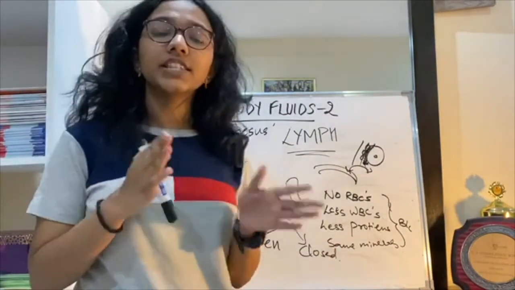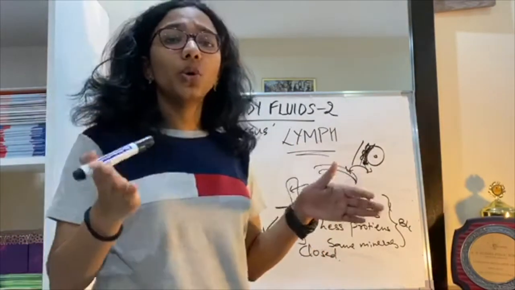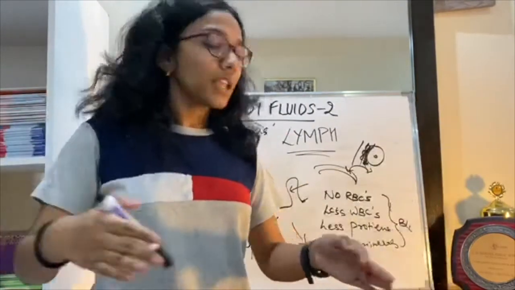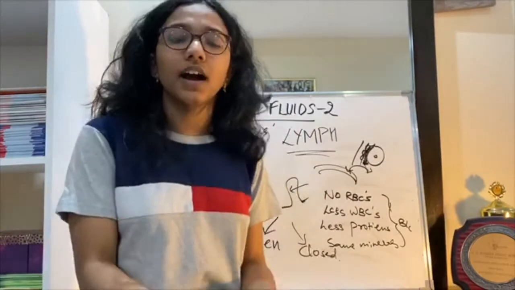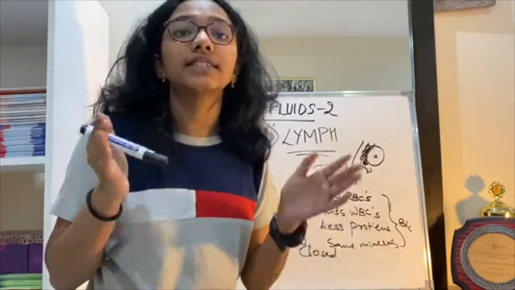Open में क्या होता है? It's present in mollusks and arthropoda. इसमें क्या होता है कि there is no specific kind of blood vessels. मतलब सब खुला हुआ है, open है. That means that the blood that's being pumped by the heart moves into these large vessels or body cavities called sinuses.